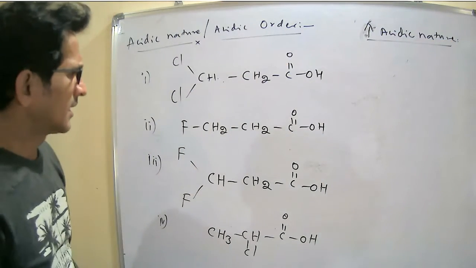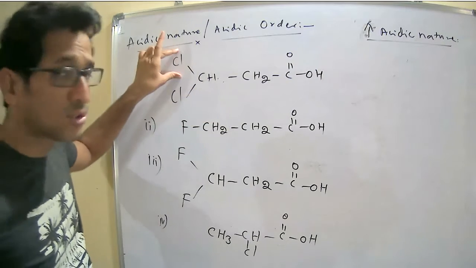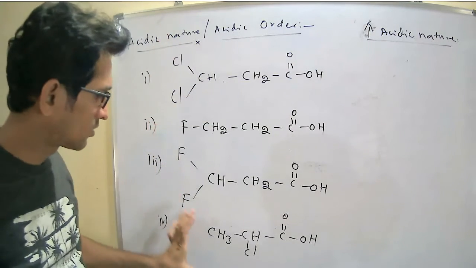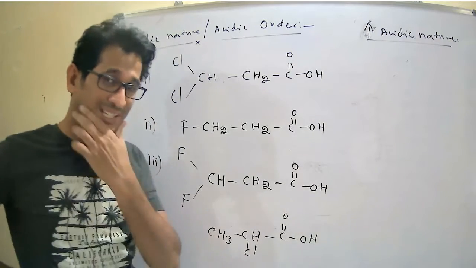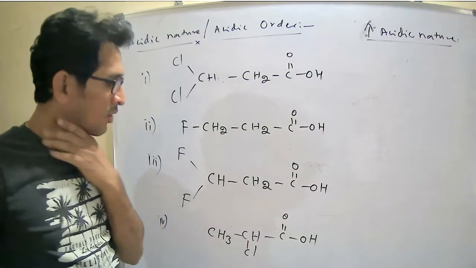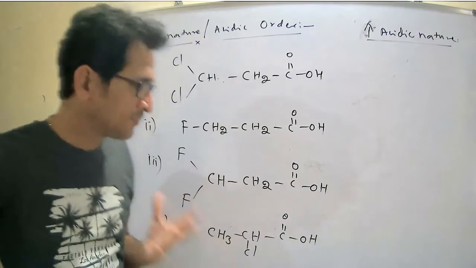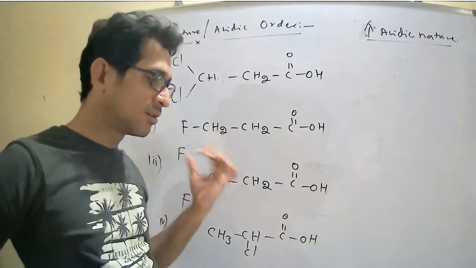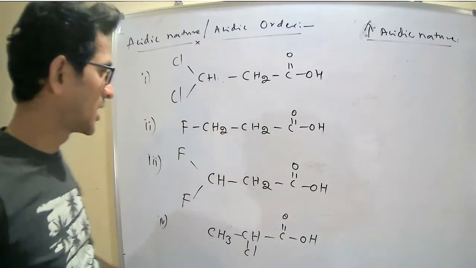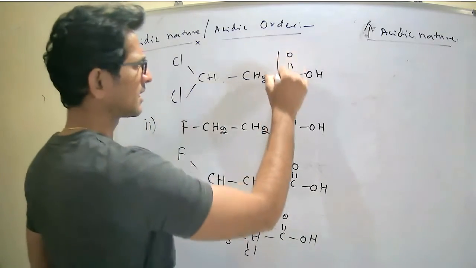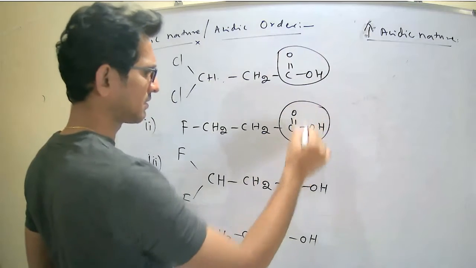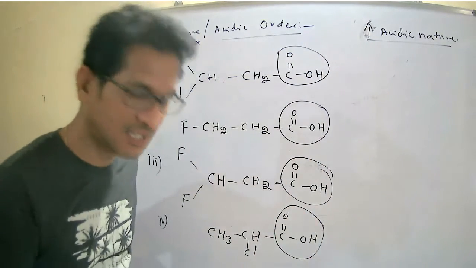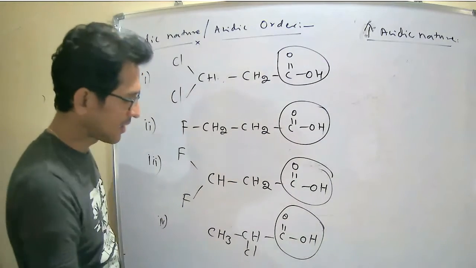See, now here, it contains 2 electron withdrawing groups, 1 electron withdrawing group, 2 electron withdrawing groups, and 1 electron withdrawing group. Just now we discussed that when all the factors are working equally, distance dominates over the number as well as the charge. Now see here, this is our functional group, the acid functional group, which contains the hydrogen.